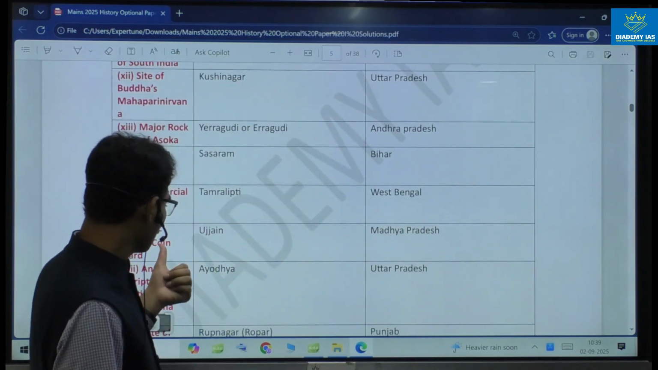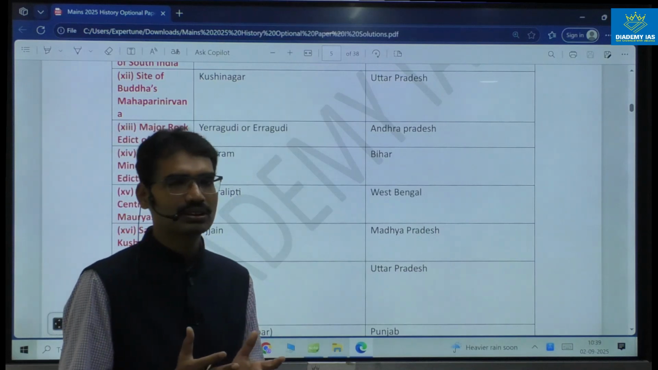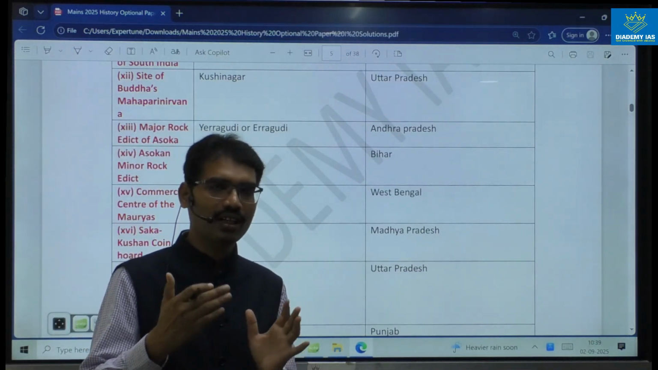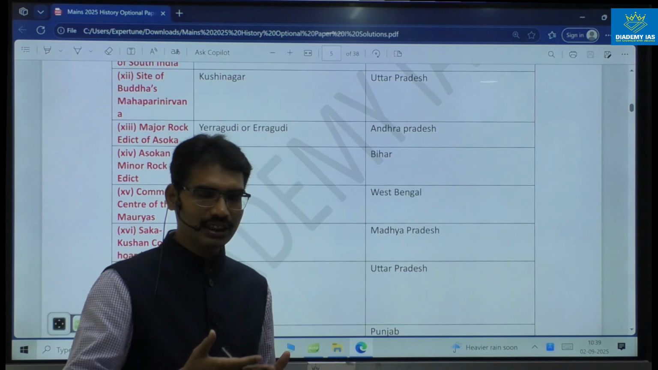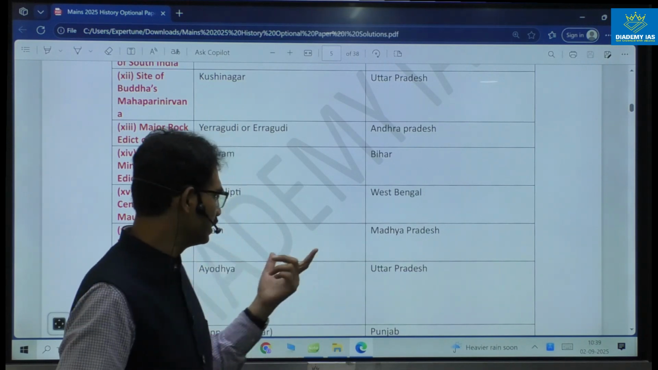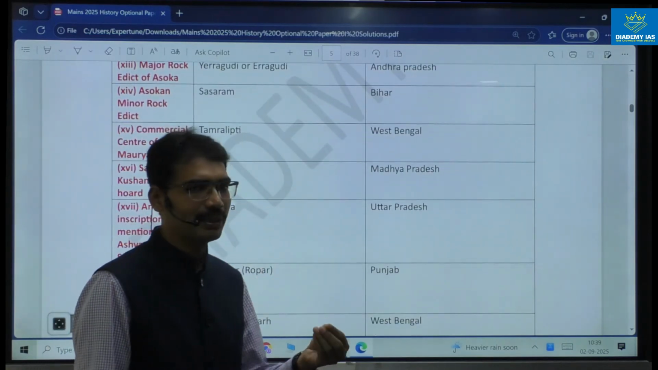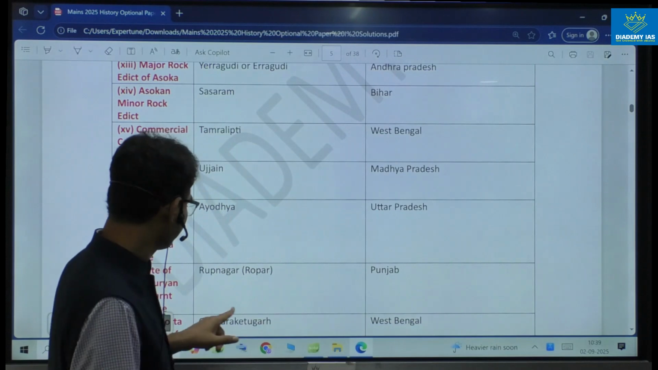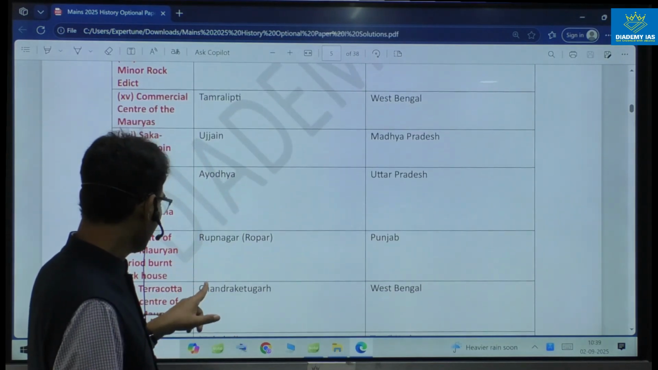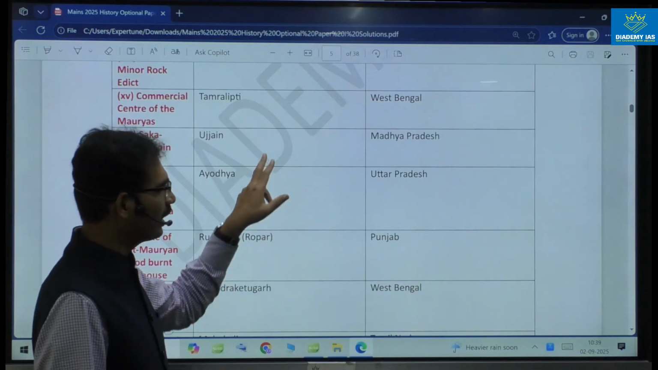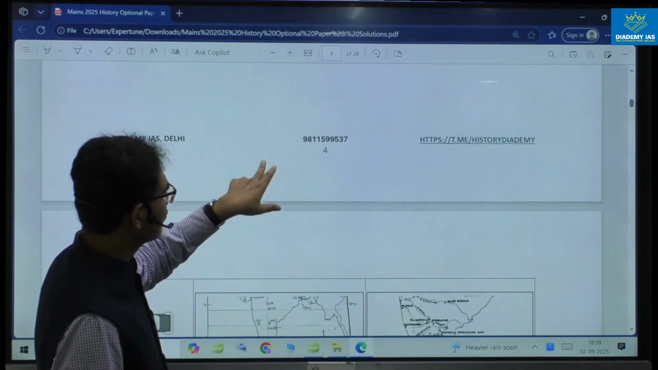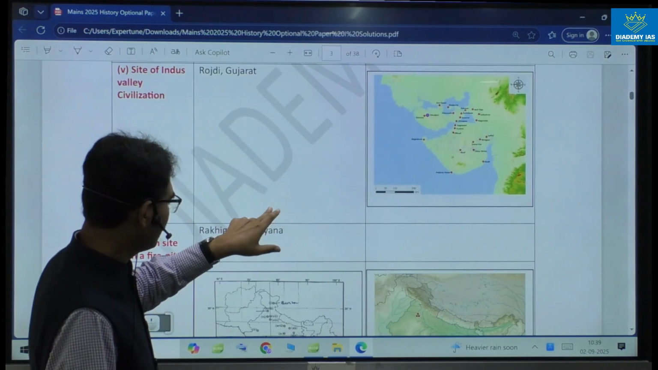Next one, Shaka Kushana coin hoard in Madhya Pradesh, the place where Kushana and Shaka coins were identified, Dakshinapada, Ujjain region, Ujjain. An inscription mentioning Ashwamedha sacrifice in UP, mentioned near Ayodhya. Ayodhya. Site of post-Mauryan period burnt brick house. This is near this region. Identify this one.